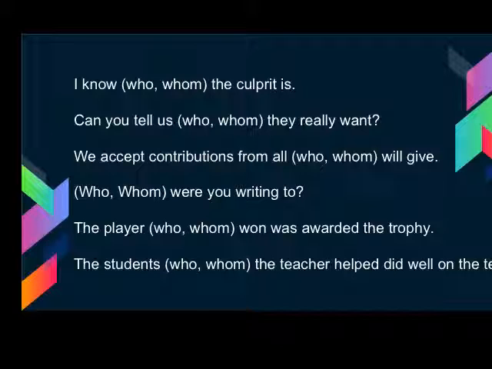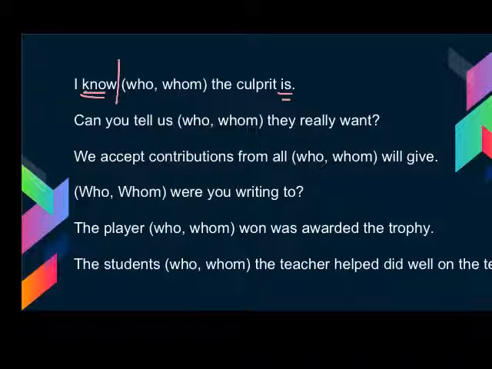First one, I know who the culprit is. I see two verbs here. I have know and I have is. And if I look at this sentence, I see I know, so I have a subject and verb right there. That's an initial clause. I can get rid of it. And then I can go on to my work with the dependent clause, which is who the culprit is. The culprit is the person, place, or thing in that state of being, so there's my subject. And who is functioning as the predicate noun here. You can reverse it. You could call this the subject and this the predicate noun if you wanted to. It doesn't particularly matter. The most important thing is that you know that you need to use the subjective form who in this sentence.